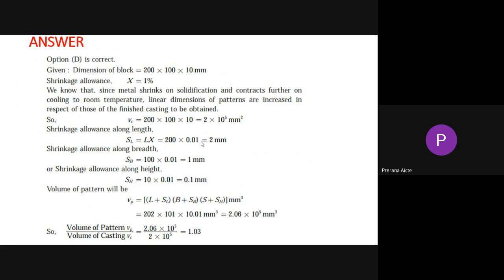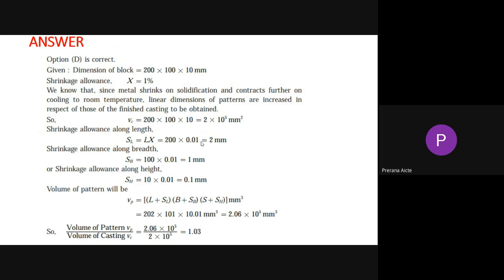We know that since the metal shrinks on solidification and contracts further on cooling to room temperature, the linear dimensions of patterns are increased with respect to the finished casting to be obtained. So we need to increase that much because it is going to shrink. We have to increase it so that we get the required value in the casting. So the shrinkage allowance along the length we can calculate. That is 0.01.